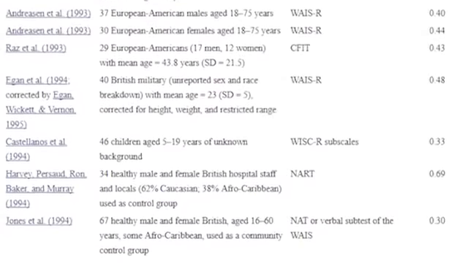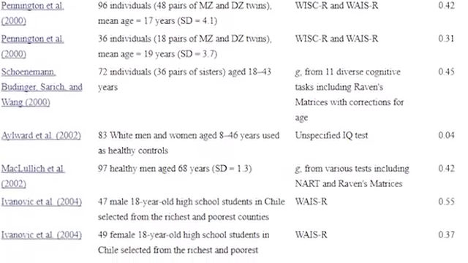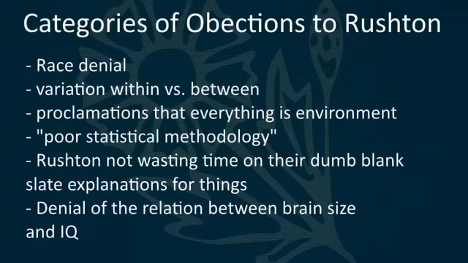So, ending on the denial of the robust and highly replicated finding of modest correlations between human brain size and IQ. All this is old shit. All this crap is just stock arguments against divergent evolution in humans. None of this is new. Rushton and many others have been responding to these same arguments probably tens of thousands of times going back to the 1950s. Every one of these points has been litigated to death.